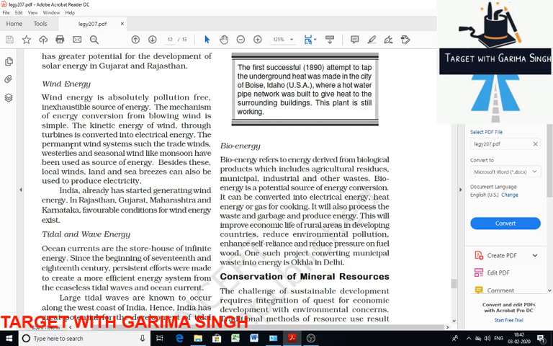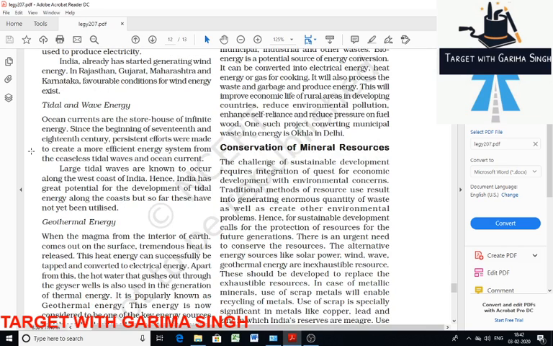So there is a possibility of electricity generation. Then Rajasthan, Gujarat, Maharashtra, and Karnataka have higher potential for development of energy. Let's discuss tidal and wave energy. Many efforts for the efficient use of oceanic tide waves were started since the 17th and 18th century. Ocean currents are the storehouse of infinite energy. Large tidal waves are known to occur along the west coast of India.